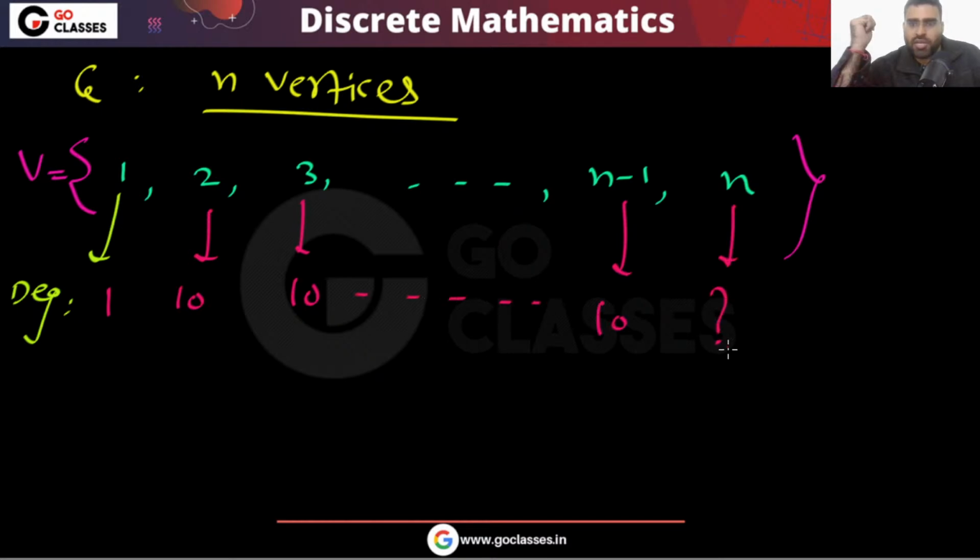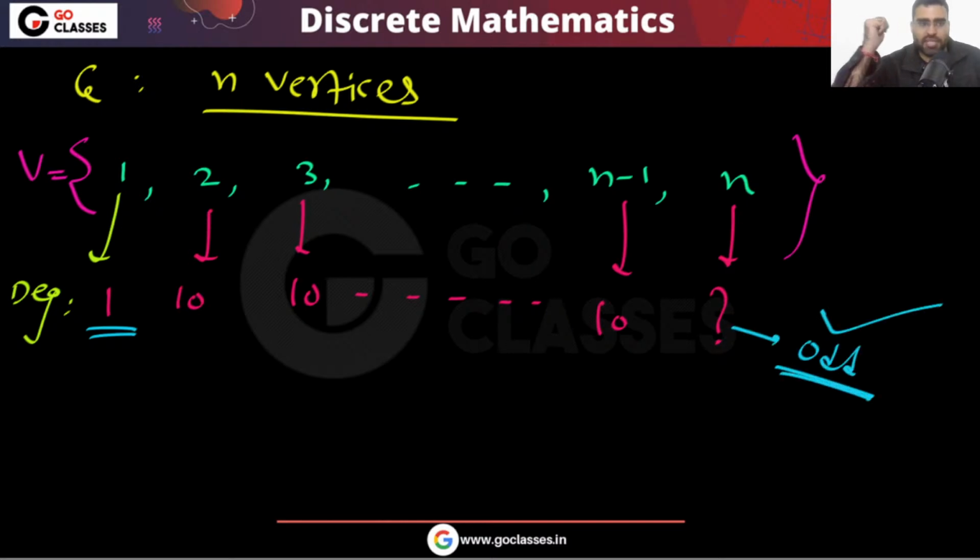This one is unknown. Can you tell me what will be the degree of this n? Definitely odd, because the number of odd degree vertices must be even, right? Definitely the degree will be odd. This degree must be odd.